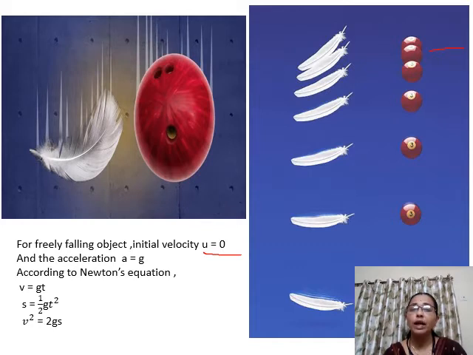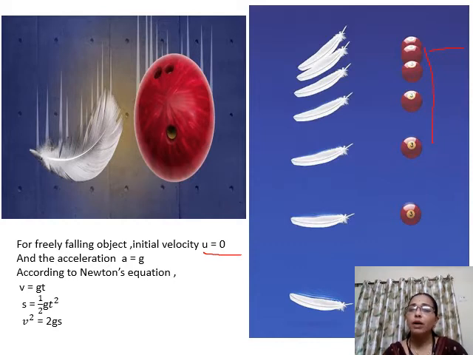It has to cut the air and reach the ground. Because its density is less, because it is light in weight, it takes time for the feather to reach the ground. But as the density or mass of the ball is more, it will cut through the air and come to the ground quickly.